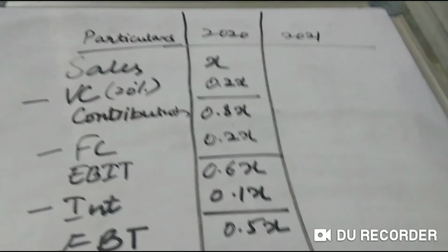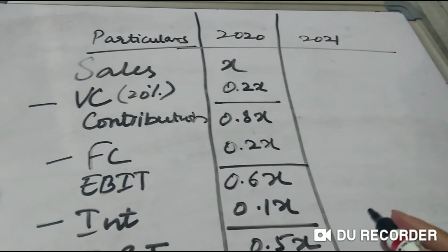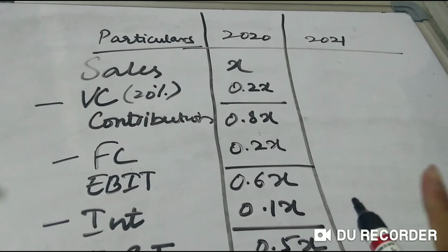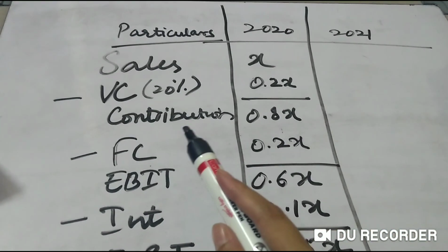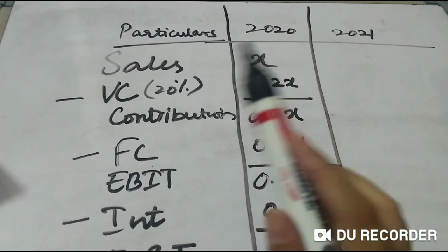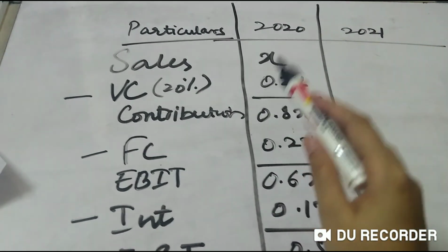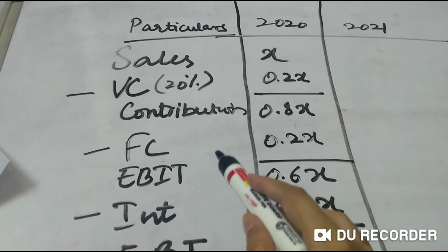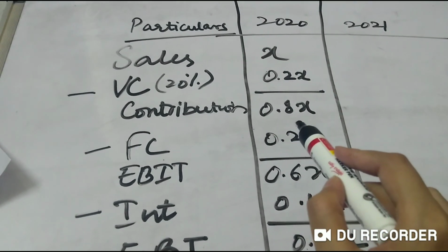Usually this is the type of problems given in the exam. So sales, we'll take it as X. We do not know the company's value, we are just taking it as X. Now they are saying variable cost is 20% of the sales. So X is nothing but 1X, right? So 20% of 1X is 0.2X. What will be the contribution? If you subtract 0.2X out of 1X, it is 0.8X.